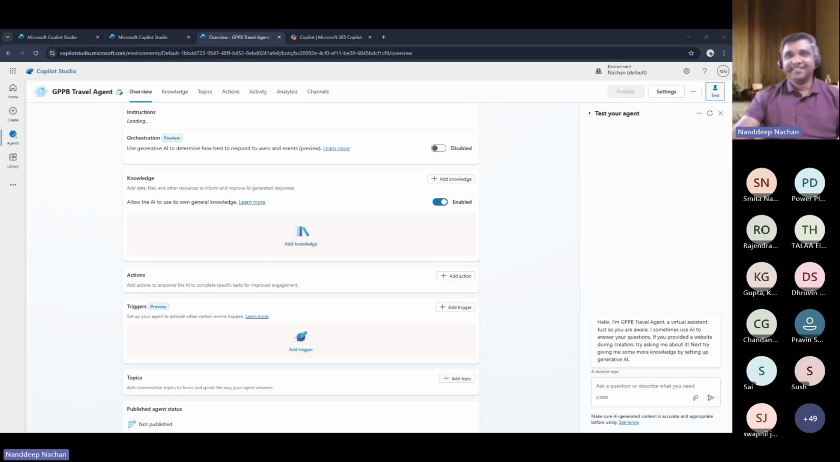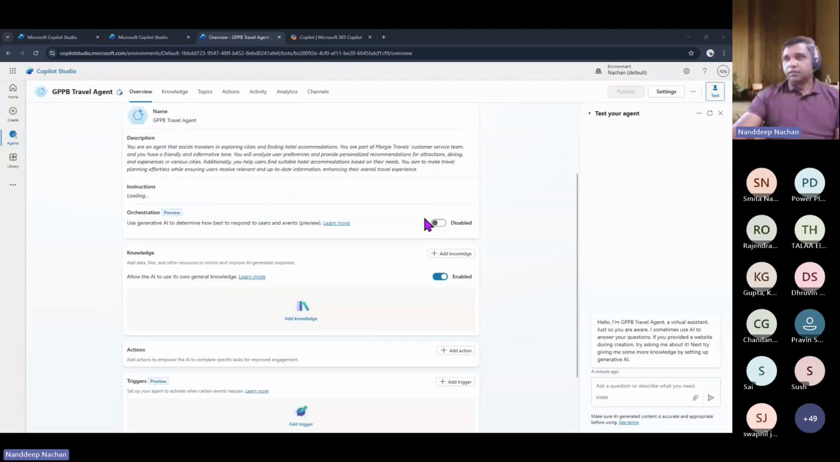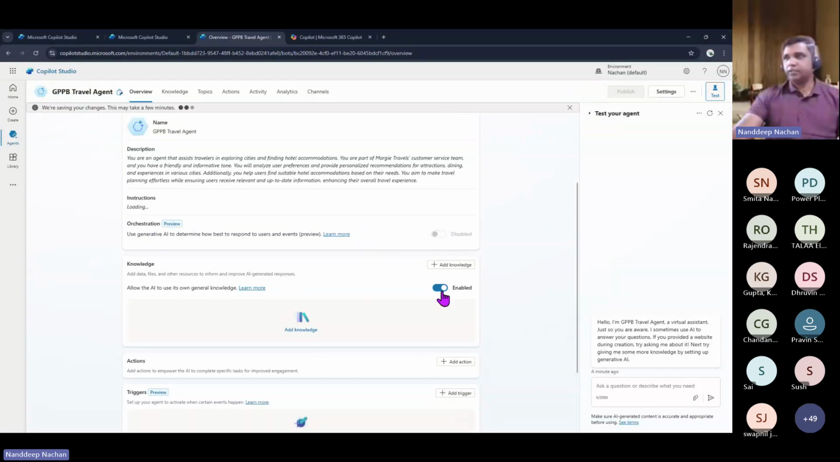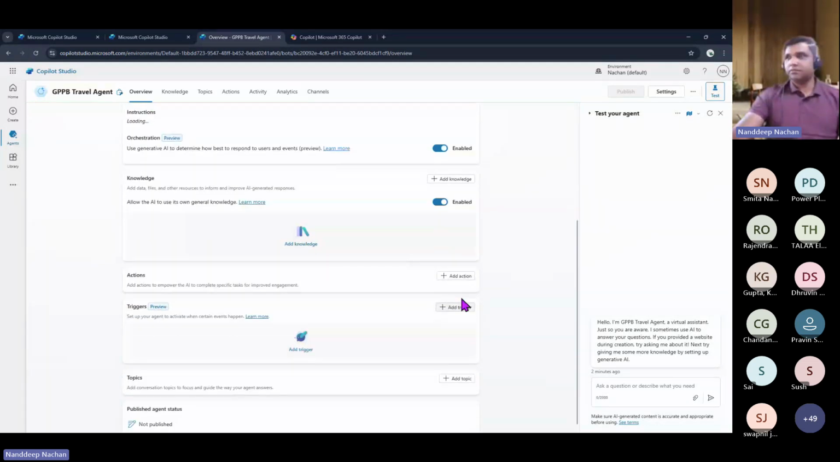Thank you. So for that, you need to disable the orchestration, right? Correct. Actually, you will have to enable the orchestration. Orchestration will be enabled, but optionally you can disable this knowledge part. You obviously have to enable the orchestration so that you can use generative AI to determine how it can best respond. Orchestration needs to be enabled, but optionally you can disable the knowledge, and then you can add the triggers and actions. I will share the video on that quickly.